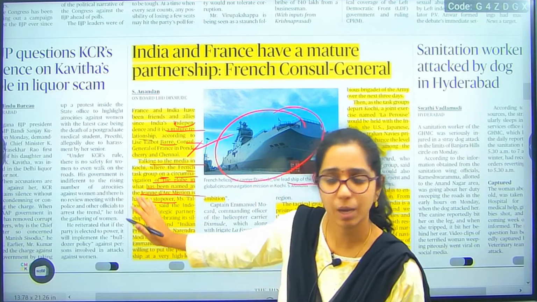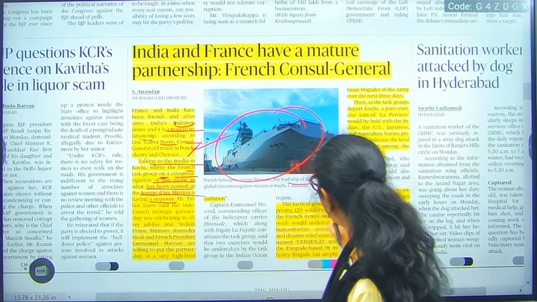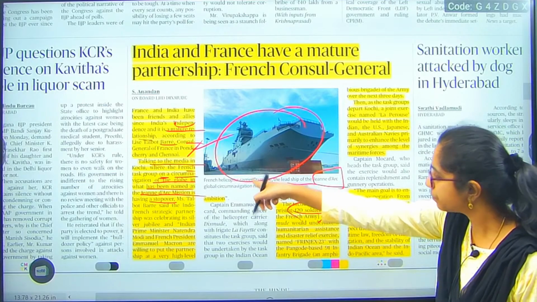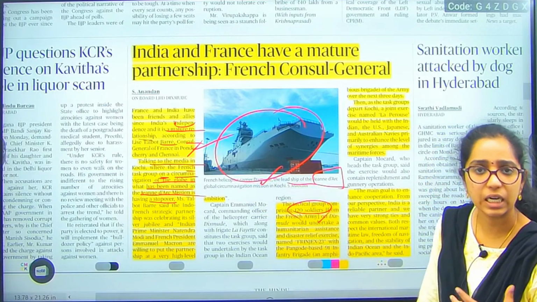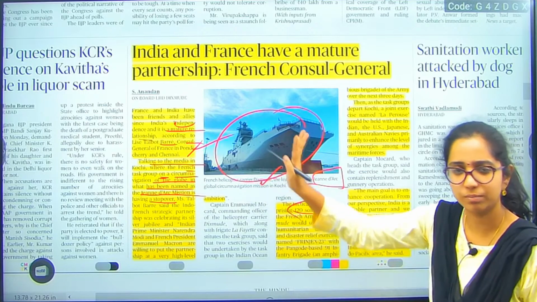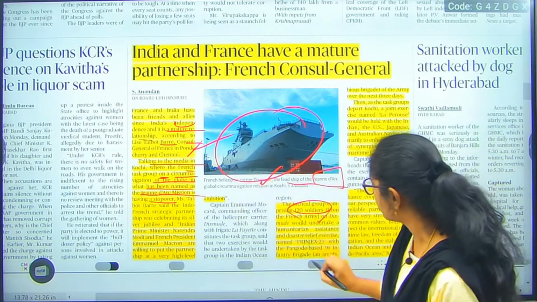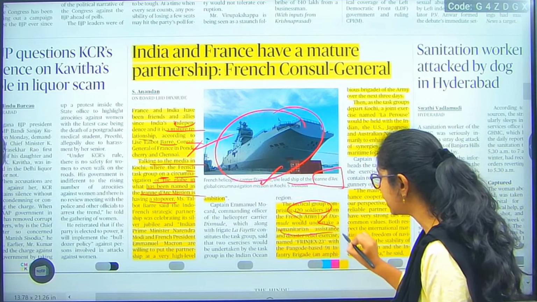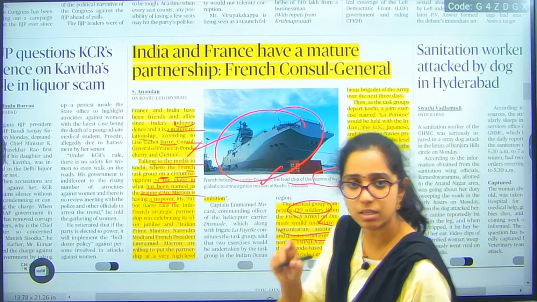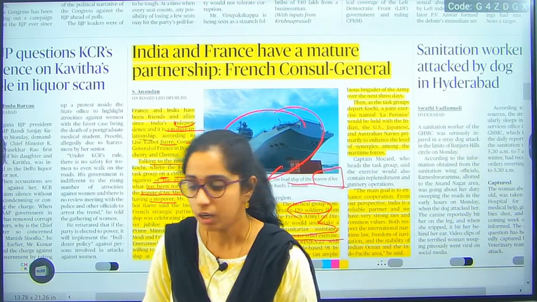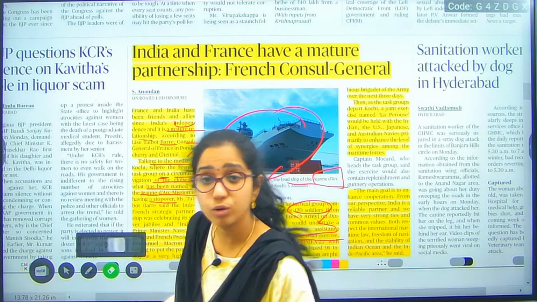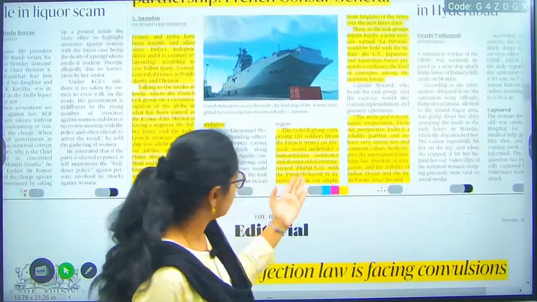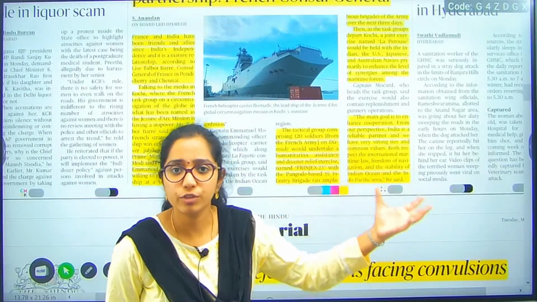And what is this ship comprised of? It has 120 soldiers from the French army, and who is heading it? Captain of the carrier Dixmude. Under his leadership, this Jeanne d'Arc mission is going on. It would undertake a humanitarian assistance and disaster relief exercise. These people will be getting trained, with the focus on humanitarian assistance, especially during disaster management, and how to respond in such issues.